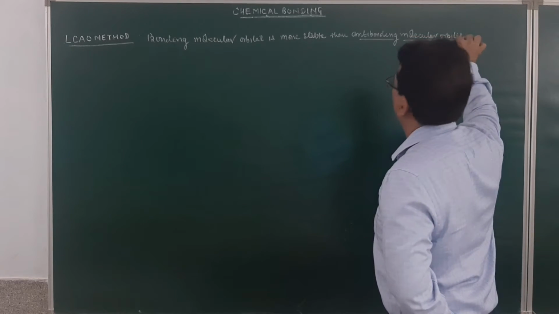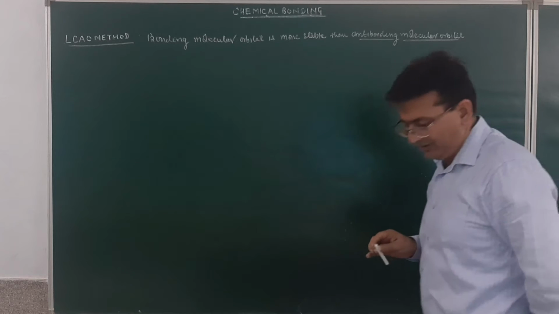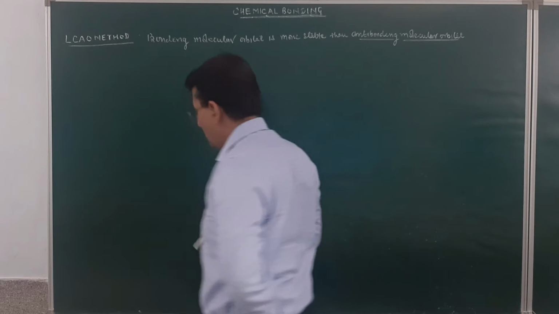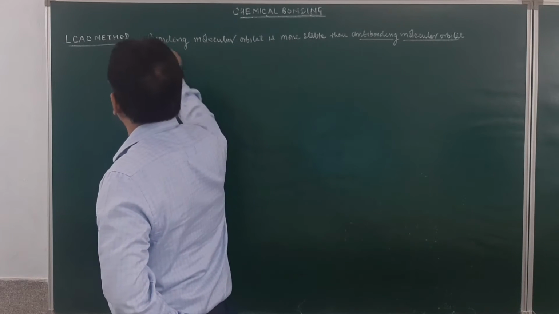Am I clear? So, bonding molecular orbital is more stable than the anti-bonding molecular orbital. That is electron density.